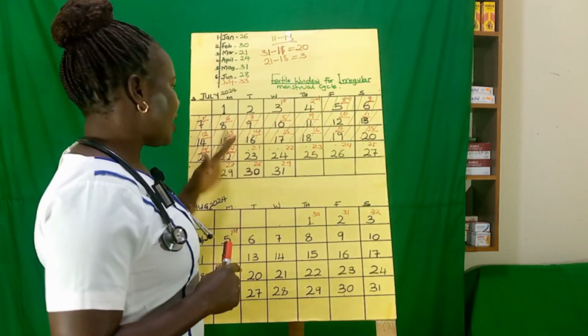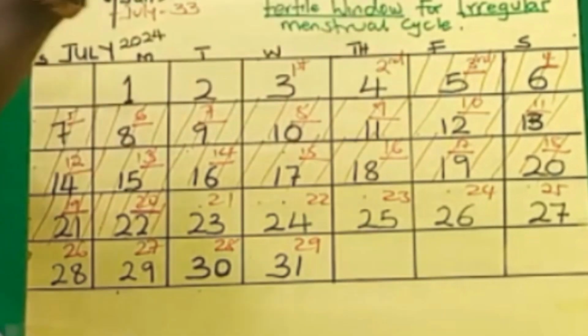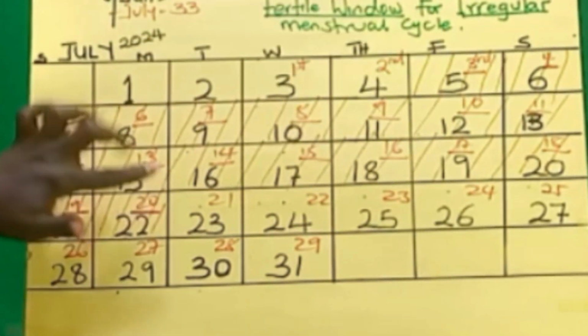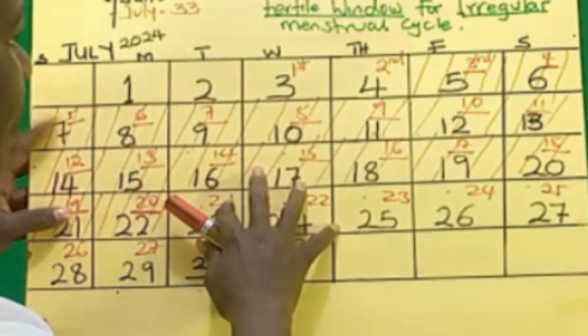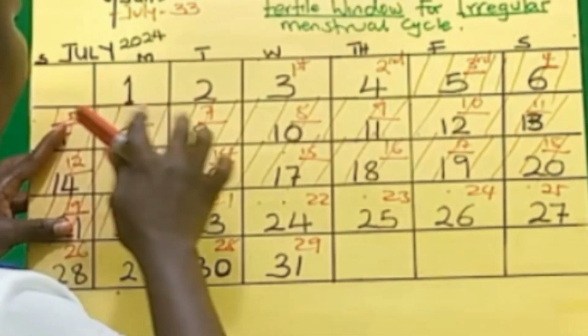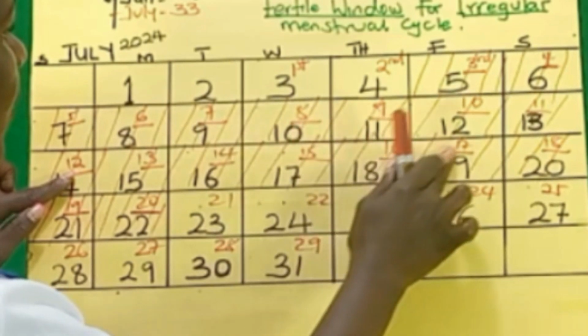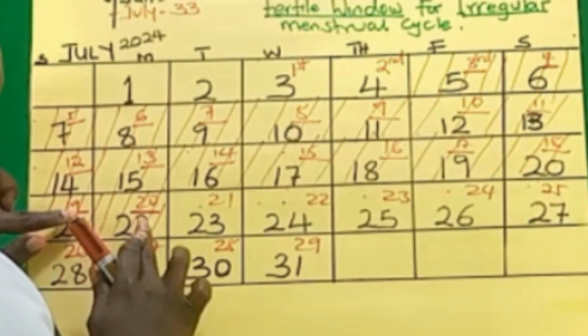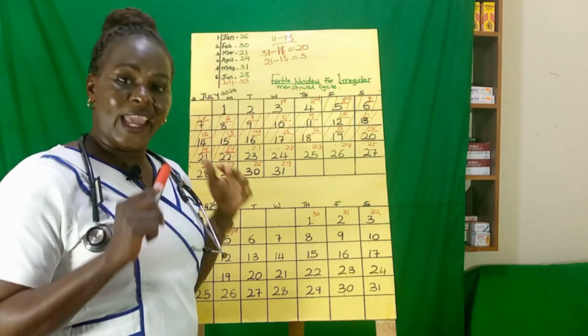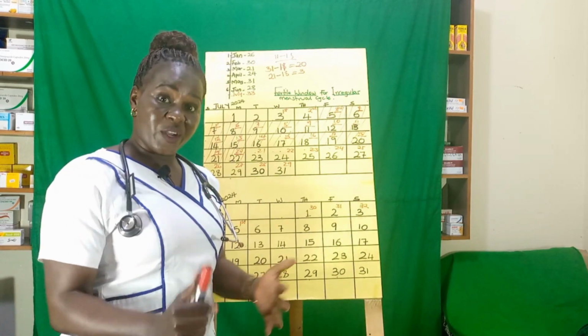So the shaded area from the 3rd day to the 20th day is her window period, and she has about 18 days to get pregnant.